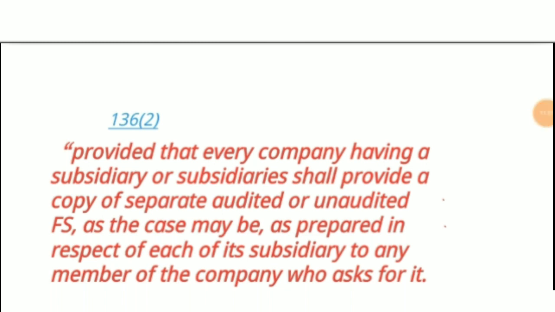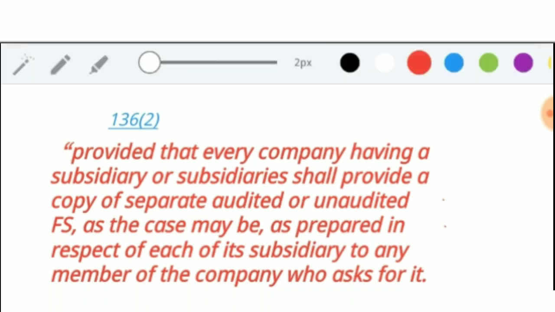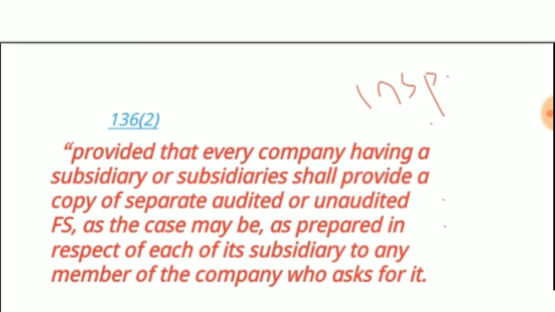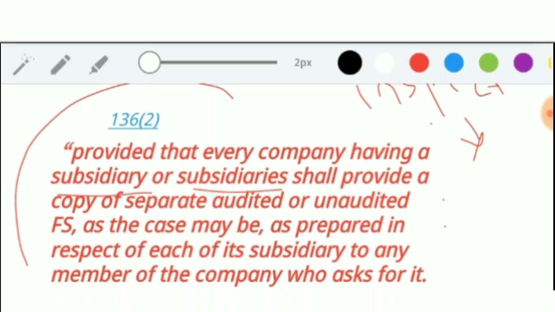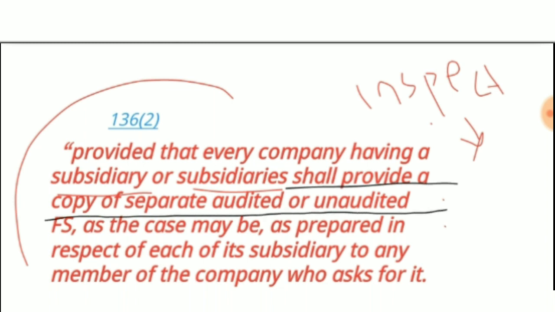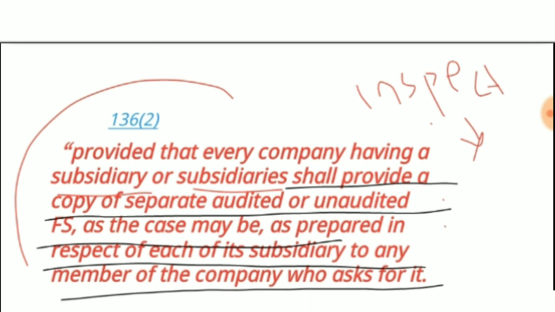136 subsection 2 was stating that every member and trustee of debenture holders has the right to inspect the books of accounts of the company, or the documents provided at the registered office, only during business hours. So what is happening after amendment? This is the amendment. It is stating, provided that every company having a subsidiary or subsidiaries shall provide a copy of the separate audited or unaudited financial statement, as the case may be, as prepared in respect of each of its subsidiaries, to any member of the company who asks for it.